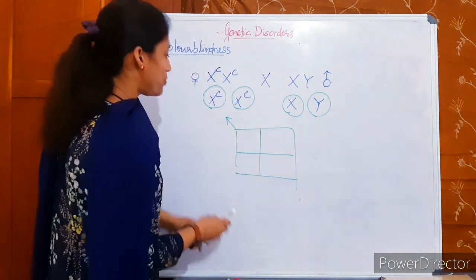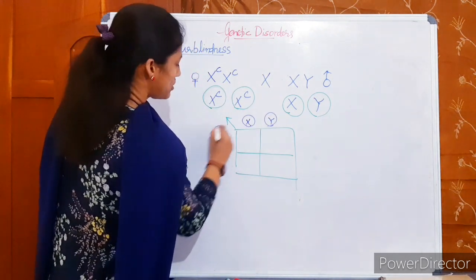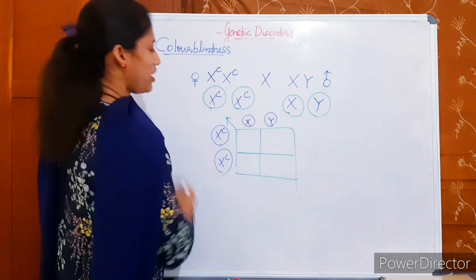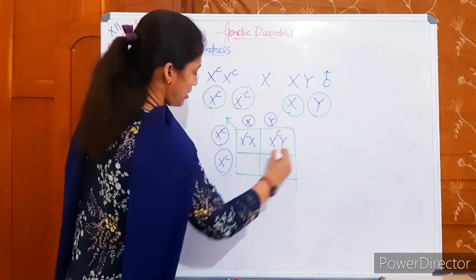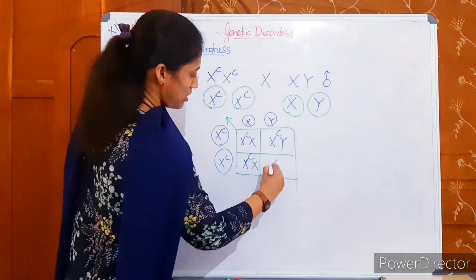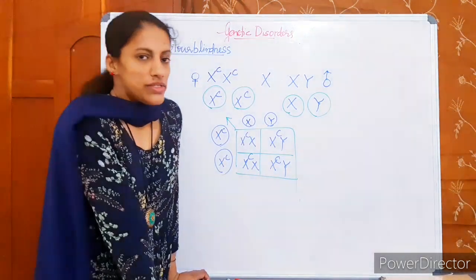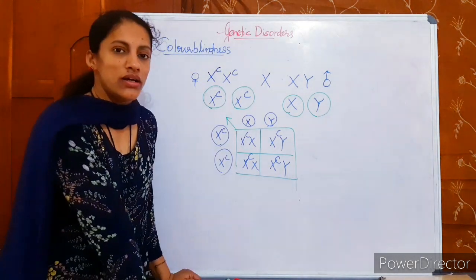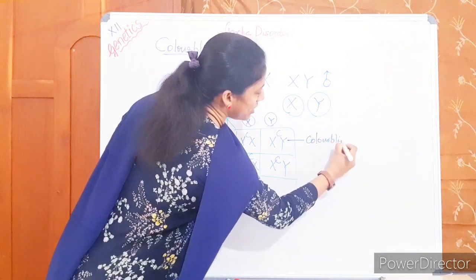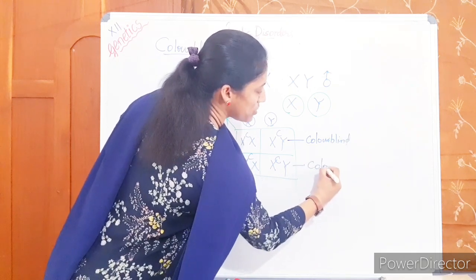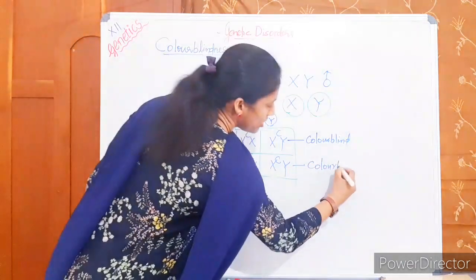Here I'll just do one thing. The male is XY normal, the female is X^C X^C. The offspring are X^C X, X^C Y, X^C X, X^C Y. None of the female progeny are diseased, but all male progeny are diseased. These males are colorblind because only one X chromosome is there, and if that X chromosome is affected the person is affected.